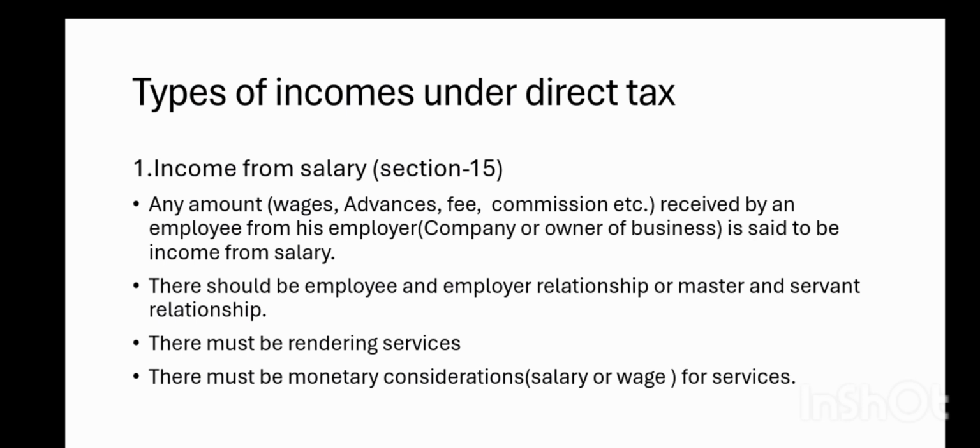In order to consider a salary income taxable, there must be a master and servant relationship. Master is the company or business owner, and the servant is the employee. There must be that relationship, then only it is considered salary income.